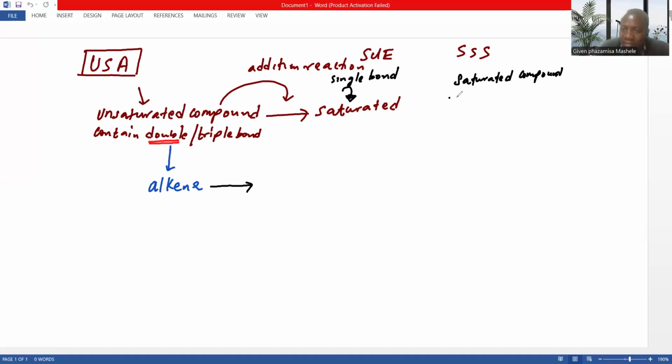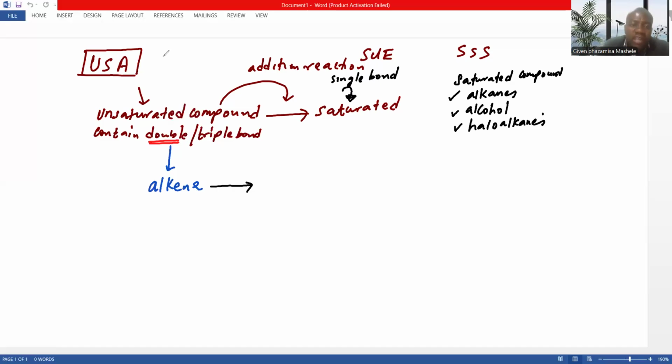It means it can either be alkanes, because they contain single bonds, or they can be alcohols, which contain single bonds, or haloalkanes.